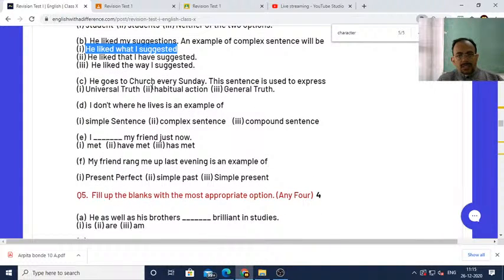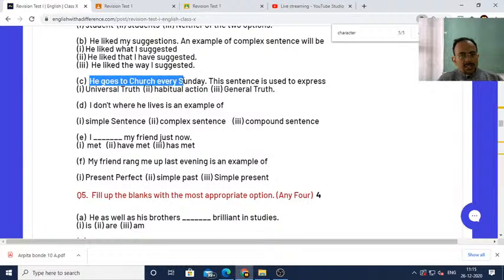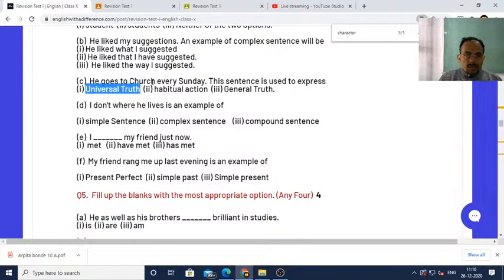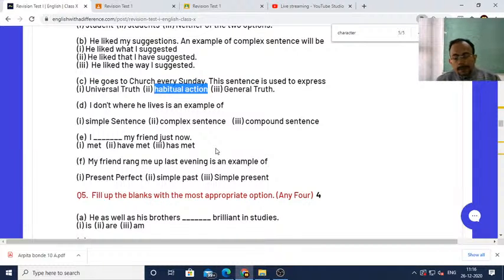He goes to church every Sunday. This sentence is used to express habitual action, because he goes to church on a regular basis. If you do something on a regular basis, that is habitual action.